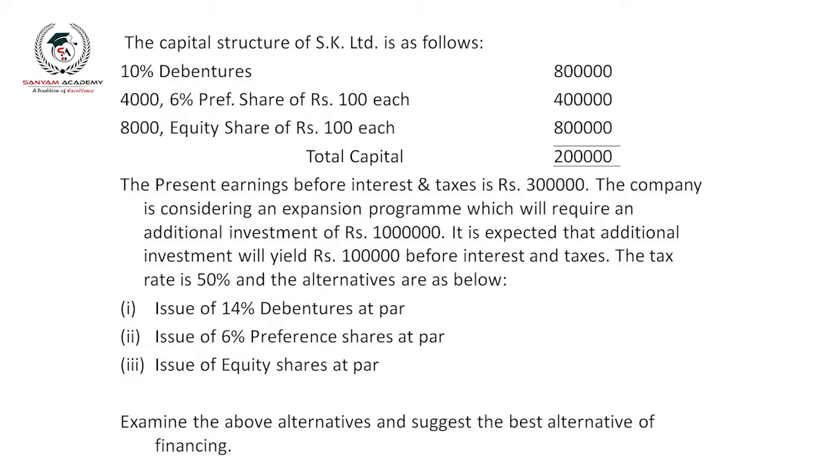The company is considering an expansion program which will require an additional investment of 10 lakh rupees. It is expected that the additional investment will yield 1 lakh rupees before interest and taxes. The tax rate is 50% and the alternatives are as below. The first alternative is issue of 14% debentures at par. Second is issue of 6% preference shares at par. Third is issue of equity shares at par. Examine the above alternatives and suggest the best alternative of financing.